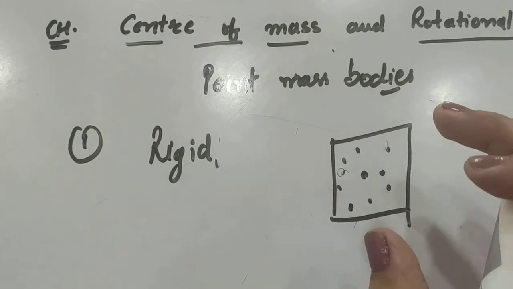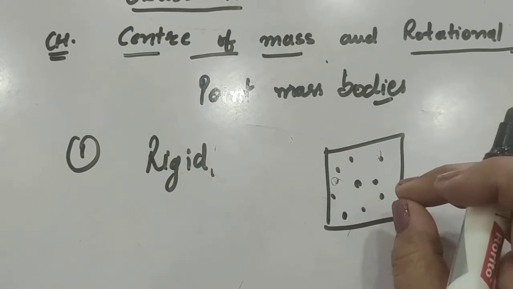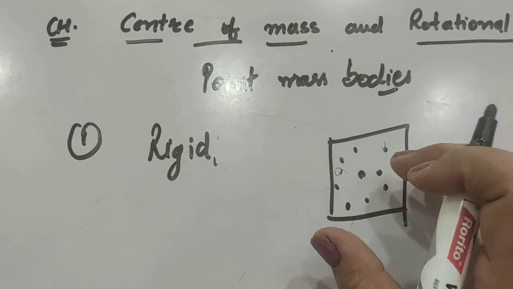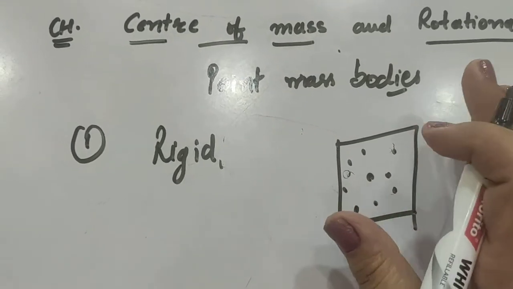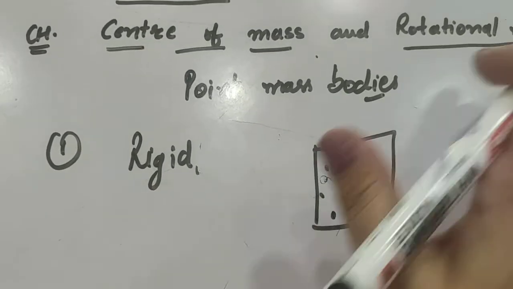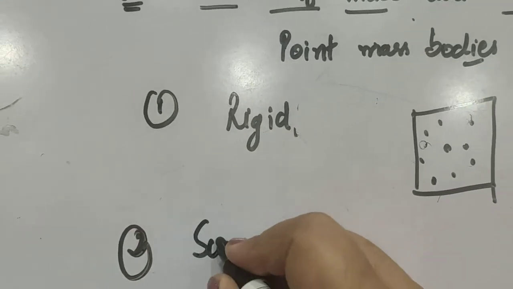In that case when we apply forces, we can't apply them on a single point mass body. So the concept of center of mass will come, which we will discuss later. So the first point is that the kind of body we need to understand the chapter is a rigid body. The second terms that we need to understand are system,